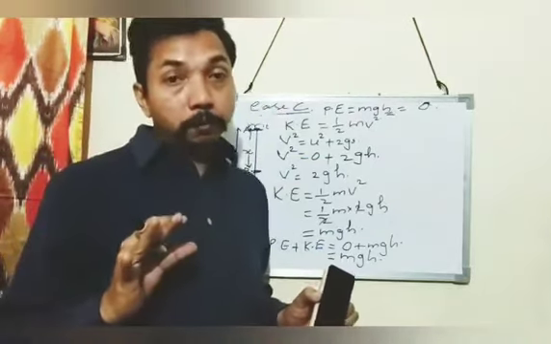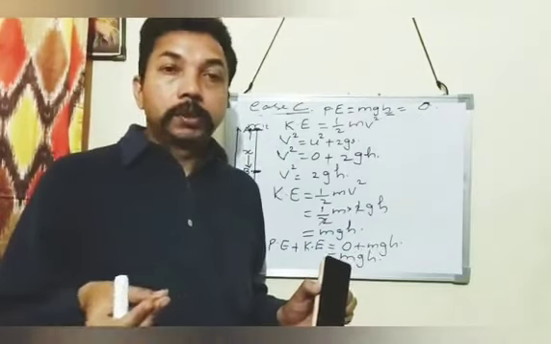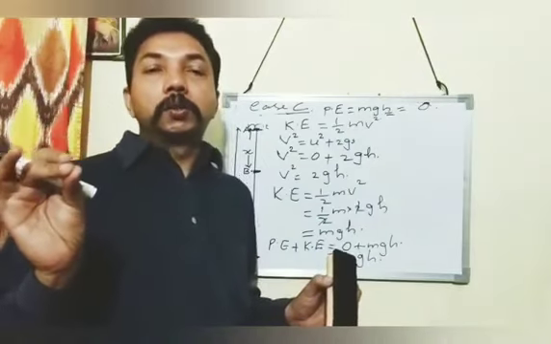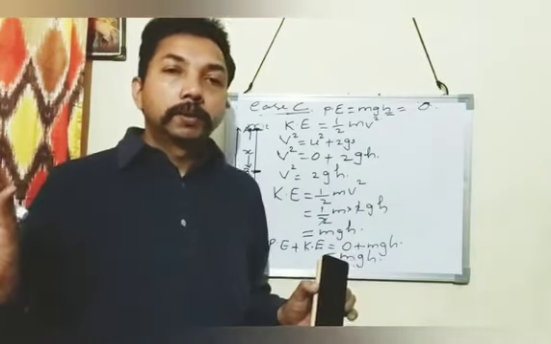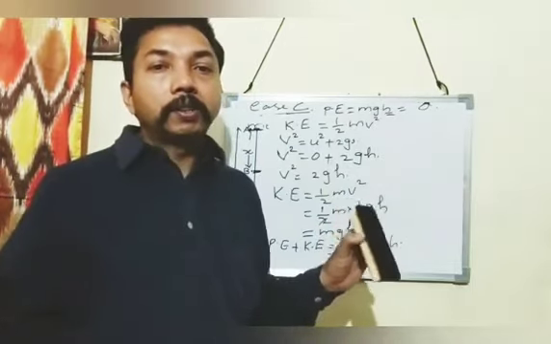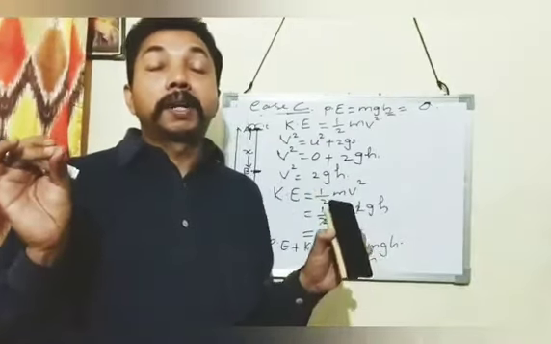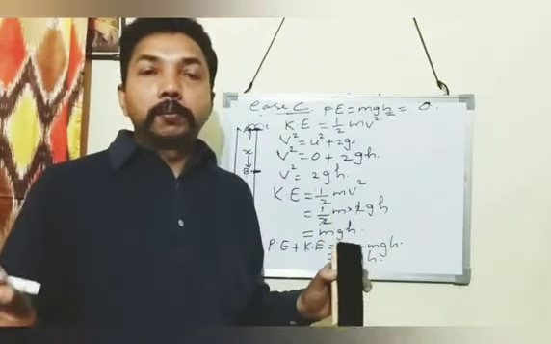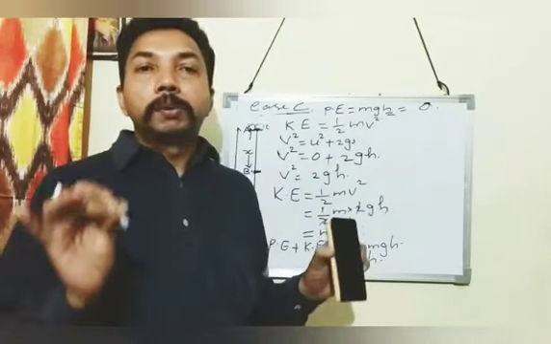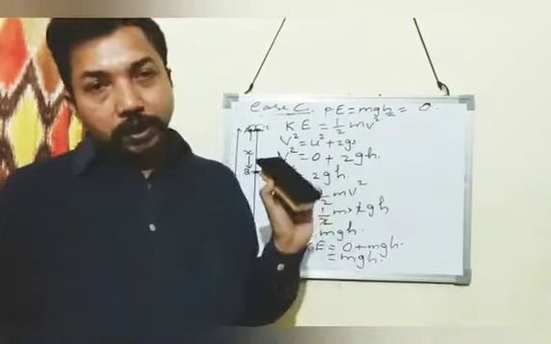A freely falling body means the body is coming down without any obstruction. Only acceleration due to gravity is there. No obstruction, no frictional force. The body is coming down without any obstruction. That is the meaning of a freely falling body. A freely falling body obeys the law of conservation of mechanical energy, and the sum total of potential energy and kinetic energy remains constant.